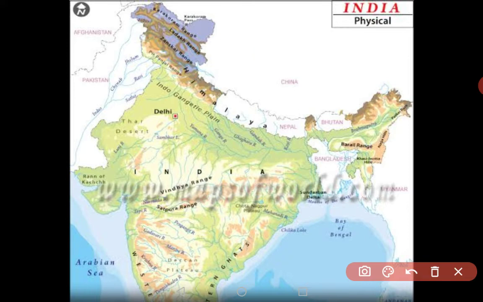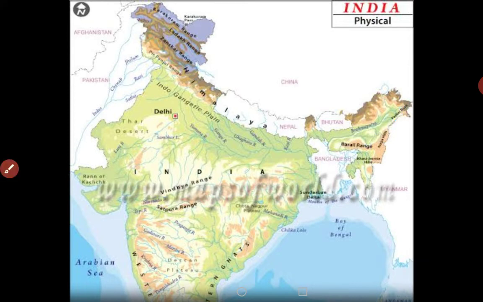When we talk about the Brahmaputra river, it starts from Tibet and comes into Arunachal Pradesh, flows in Assam and goes into Bangladesh. Here in Assam, it is making the world's largest riverine island, that is Majuli. So Majuli is the largest riverine island in the world.